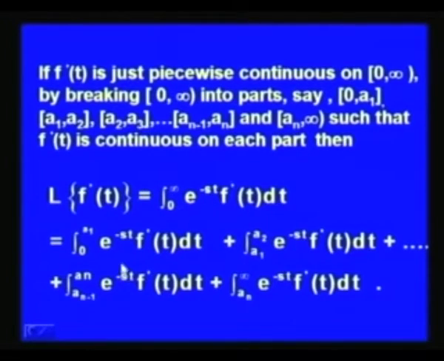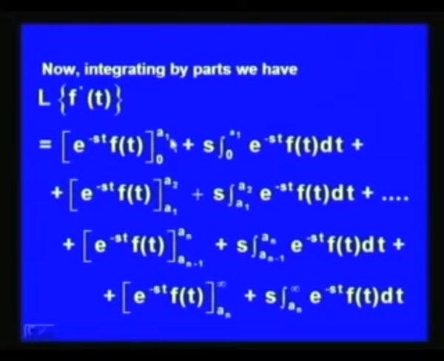It can be broken up into these n plus 1 integrals: integral 0 to a 1 e to the power minus s t f dash t dt, plus a 1 to a 2 e to the power minus s t f dash t dt, and so on, a n minus 1 to a n e to the power minus s t f dash t dt, plus a n integral over a n to infinity e to the power minus s t f dash t dt. Now, let us evaluate each integral by integrating by parts.